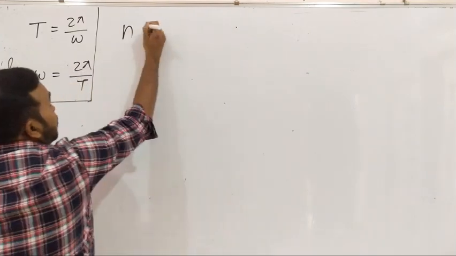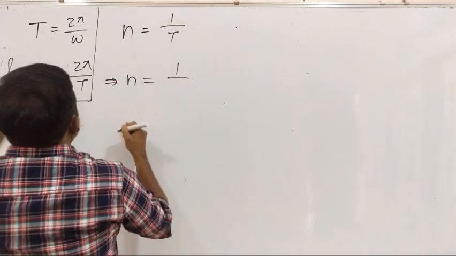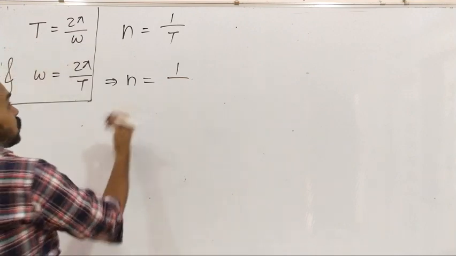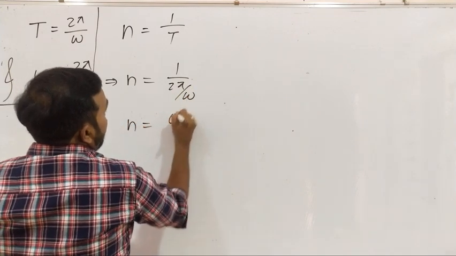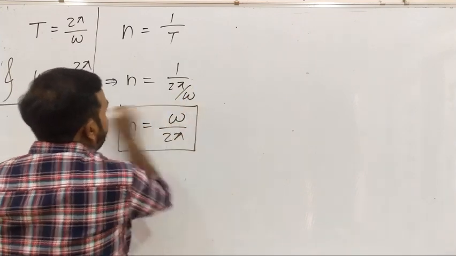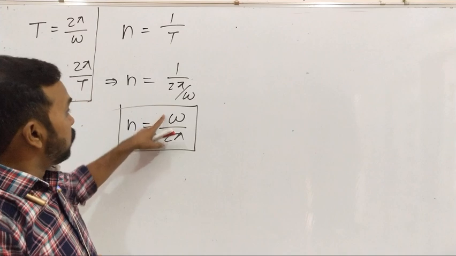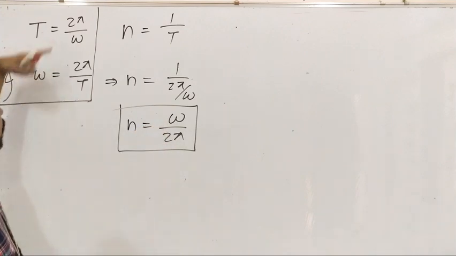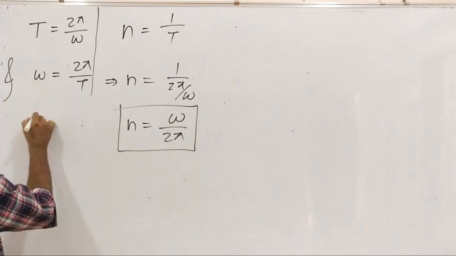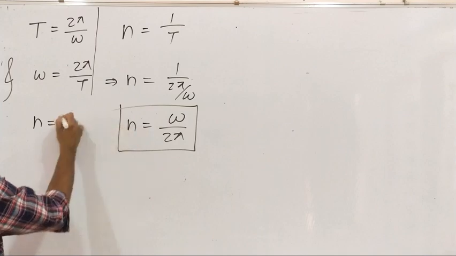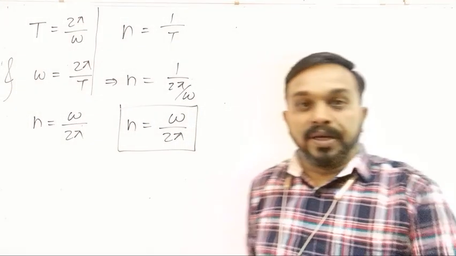So frequency n is equal to the reciprocal of the time period, or that gives n is equal to 1 upon the time period. So that can be written as 1 upon 2 pi by omega, or it can simply be written as omega upon 2 pi. So that is the formula for the frequency of a particle performing linear SHM. Now I have written the important formulas which we got, and here I add another formula, that is the formula for frequency n is equal to omega upon 2 pi. Right? Okay. So this is the formula for the frequency.